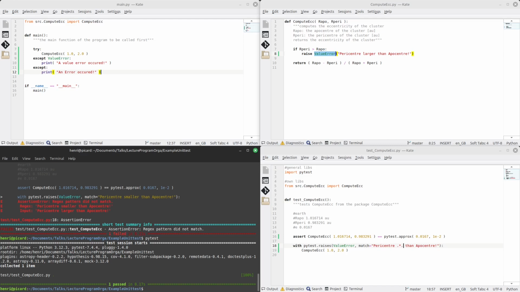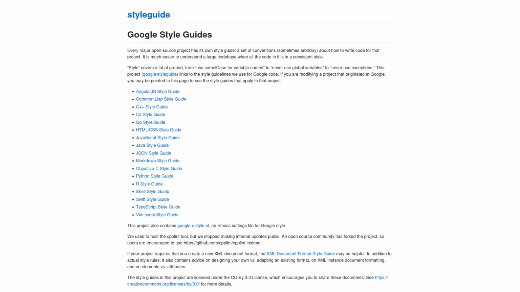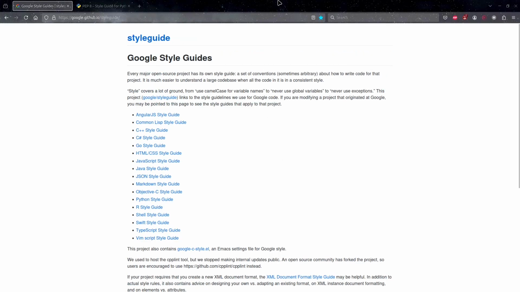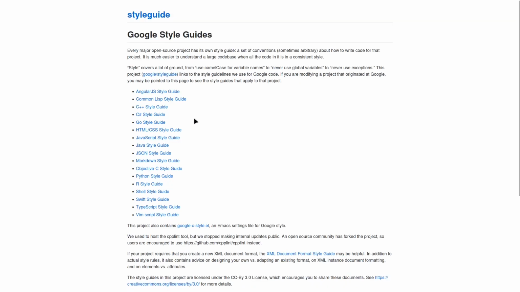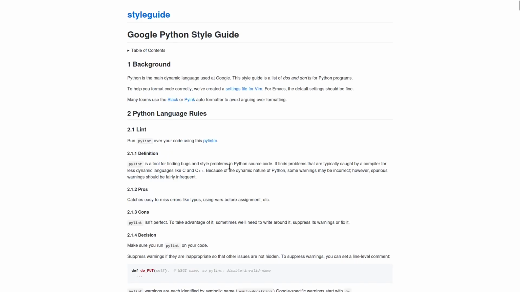This is a short introduction into what unit tests are. I really recommend you learn to use these. And there's just one part that I want to talk about at the end of this little course. So at the very end, I wanted to show you where you could get some more information about how to design your program. One source I like are the Google style guides, which you can find on Google's GitHub. And we use Python in our course, so let's just look into it.